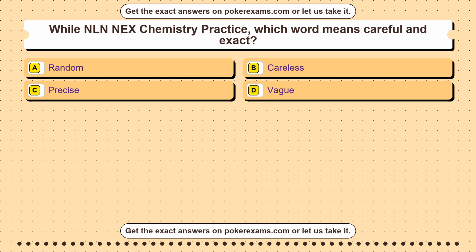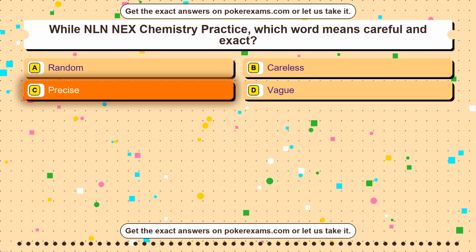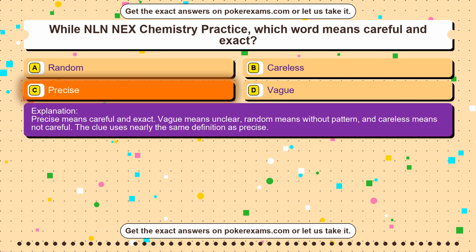Question 7. While NLN NEX Chemistry Practice, which word means careful and exact? Option A random. Option B careless. Option C precise. Option D vague. The correct answer is option C. Precise. Precise means careful and exact. Vague means unclear, random means without pattern, and careless means not careful. The clue uses nearly the same definition as precise.